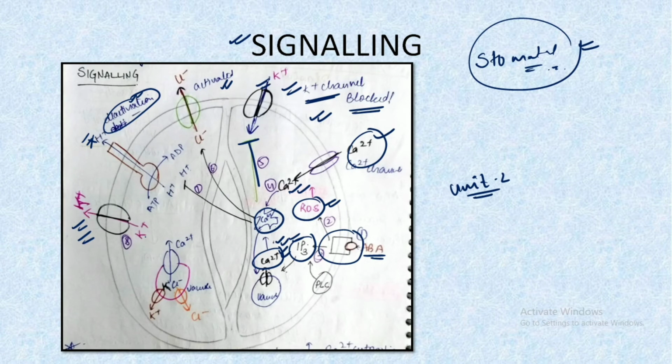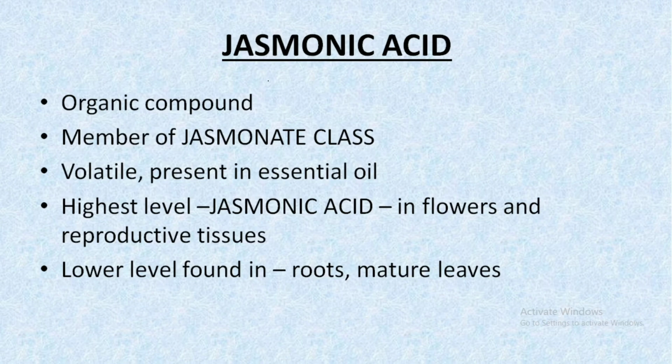So these are the important points that we need to remember, that we need to understand in the abscisic acid plant hormone. Let's move forward and understand about the jasmonic acid plant hormone. So jasmonic acid is an organic compound. It is a member of the jasmonate class. It is volatile and it is present in the essential oils.